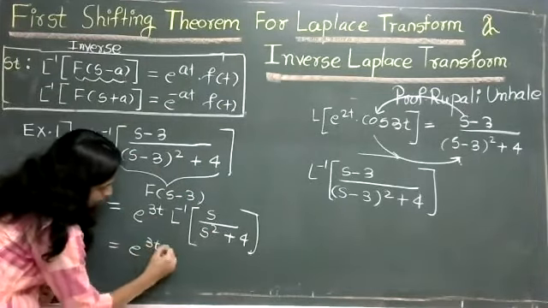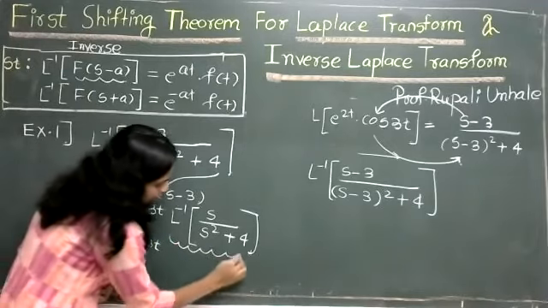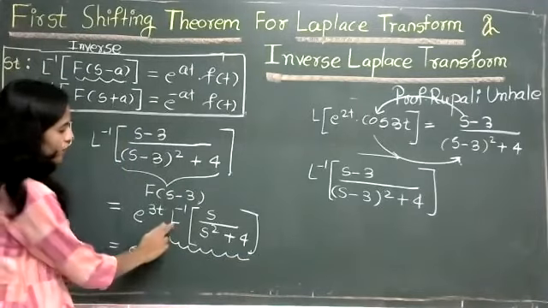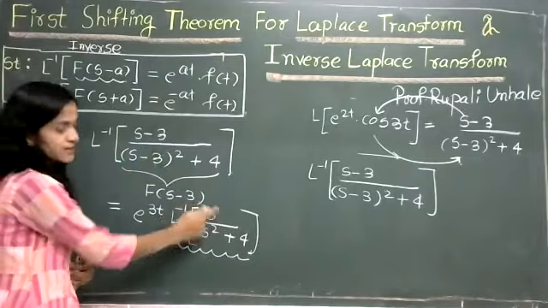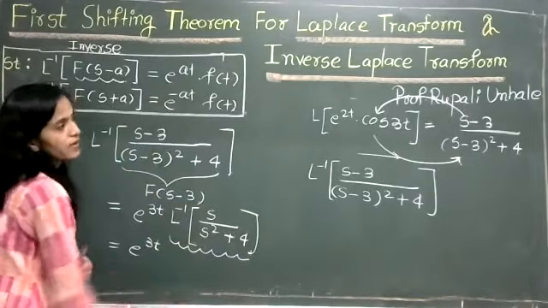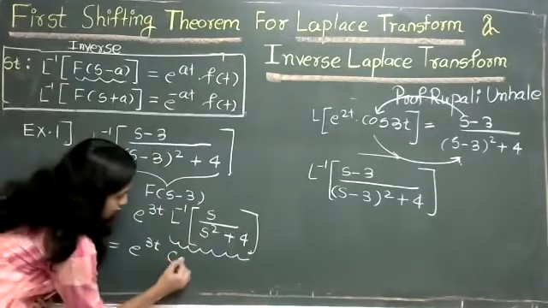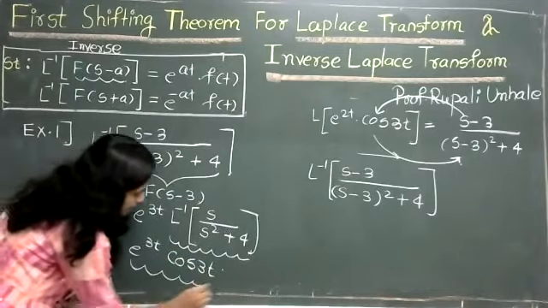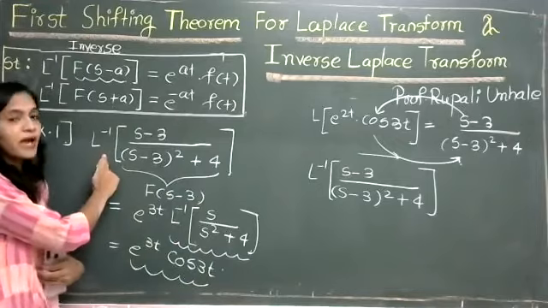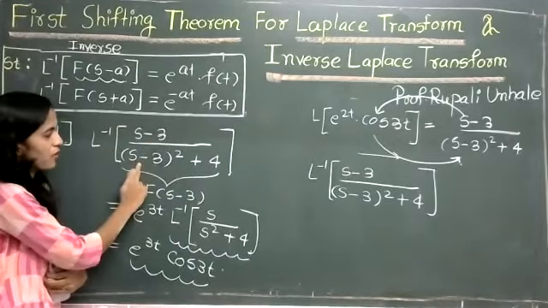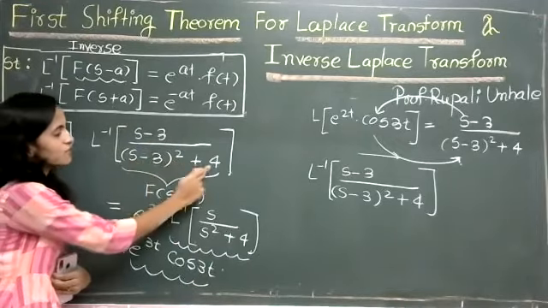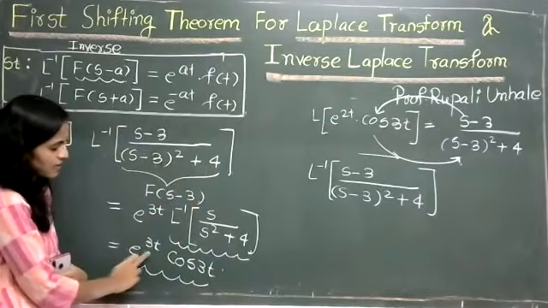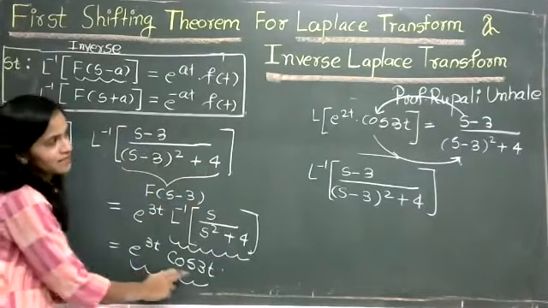And we know the standard result: L inverse of s upon s square plus 4 is nothing but cos of 3t. So we got the answer of L inverse of s minus 3 upon s minus 3 bracket square plus 4 as e raised to 3t cos 3t.